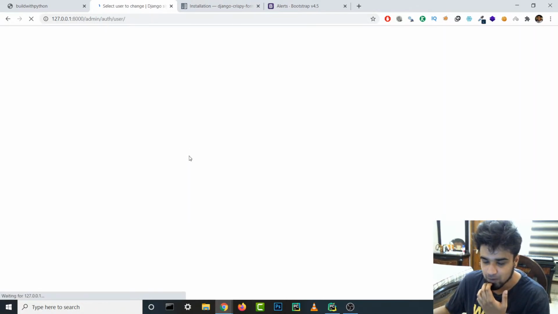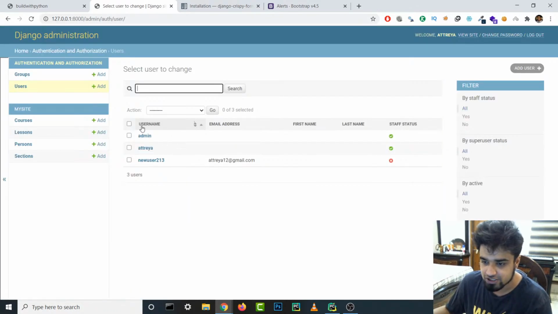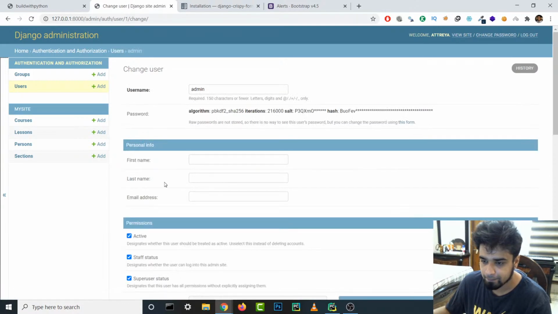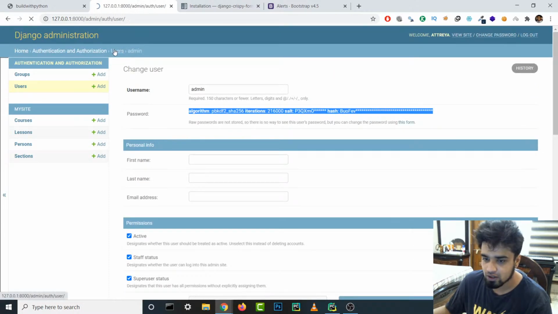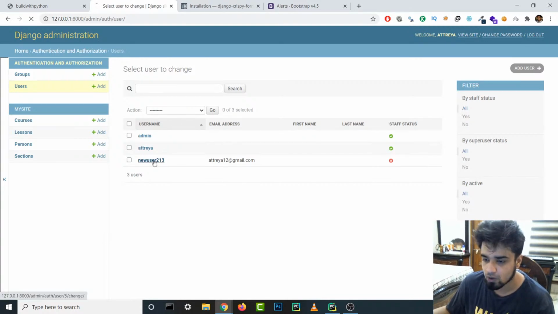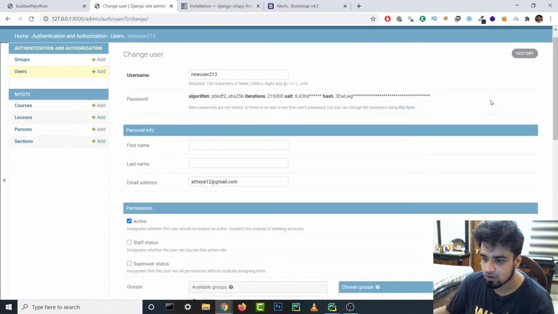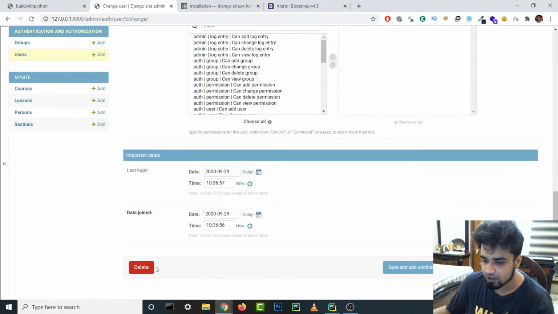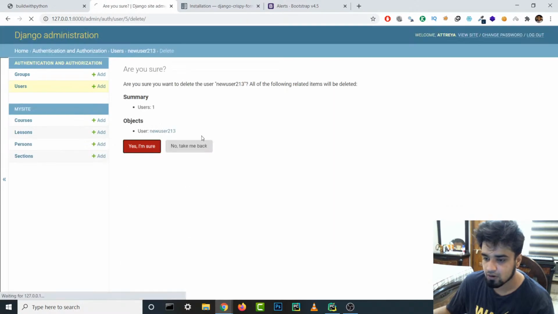So when we sign up correctly, it should add us to this table, right? Can we change the password of the user from here? Raw passwords are not stored. I guess we can just delete this one. Let's do it later, but if we enter it correctly, it will be added over here. So I'm just going to delete this one. Okay, I have no idea how. Yeah, there's this delete button.